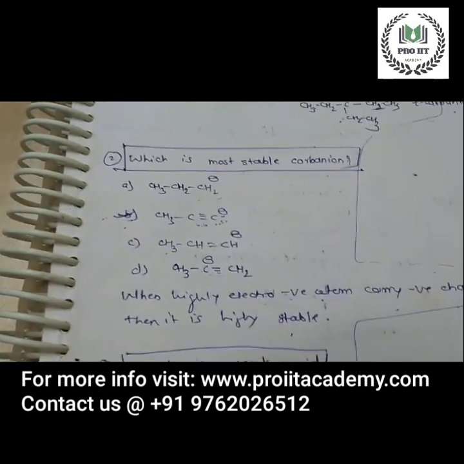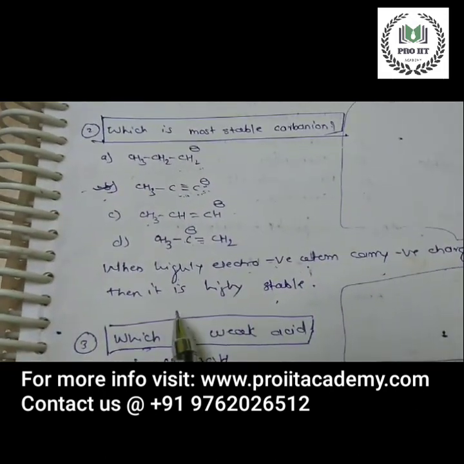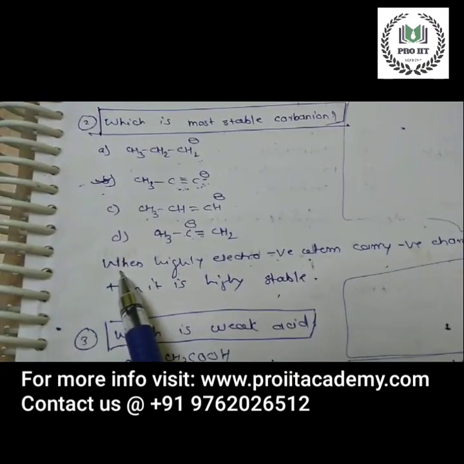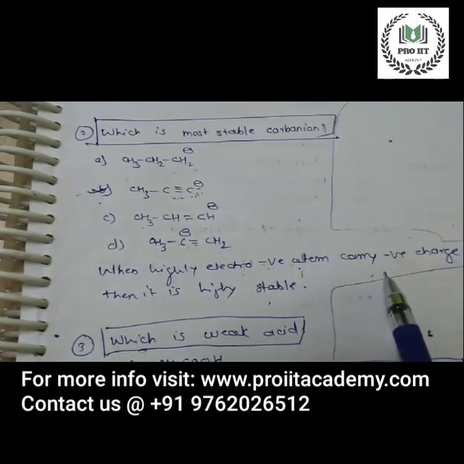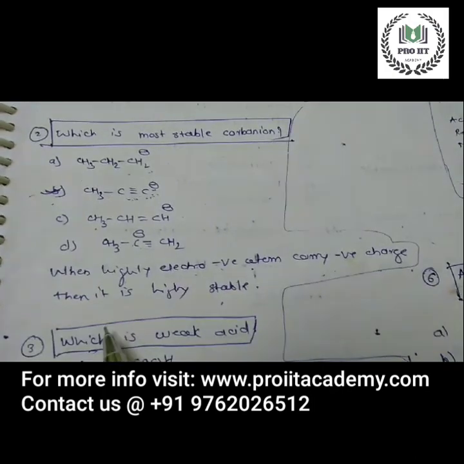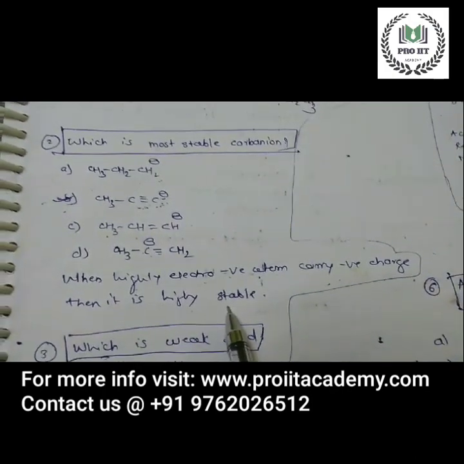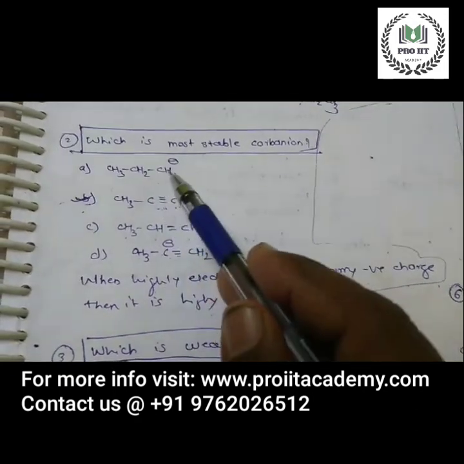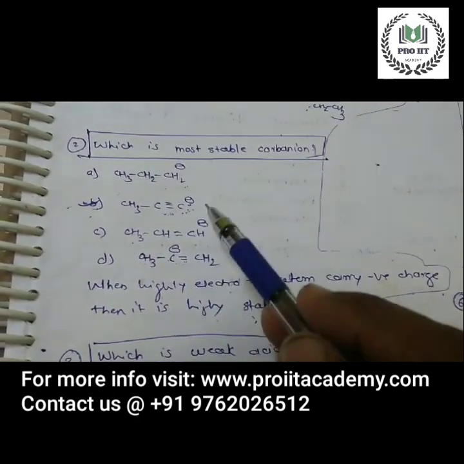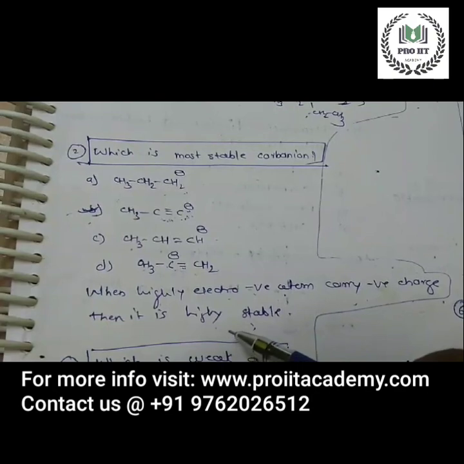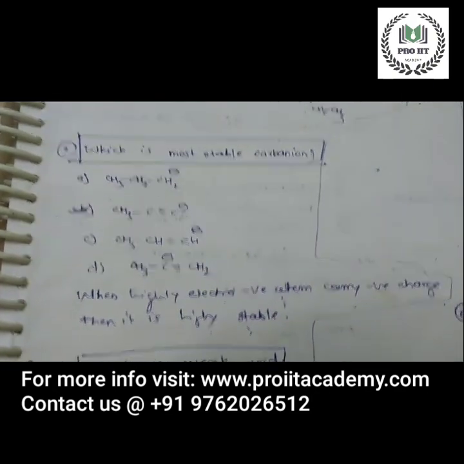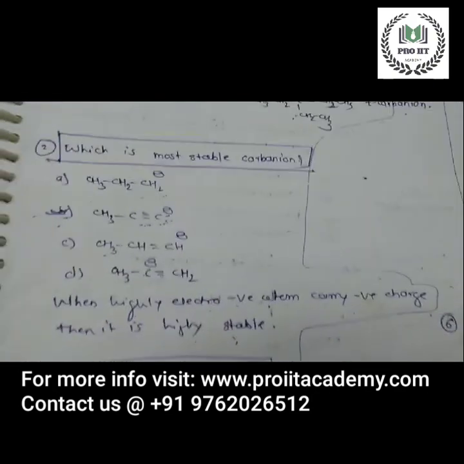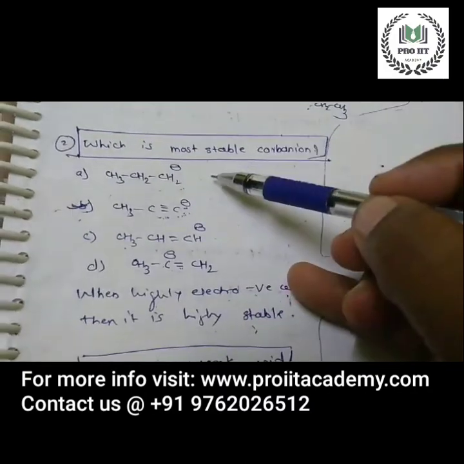Now we know the basic rule that when a highly electronegative atom carries negative charge, then it is highly stable. So which is the highly electronegative atom in this A, B, C, D? The carbon atom carrying the negative charge.